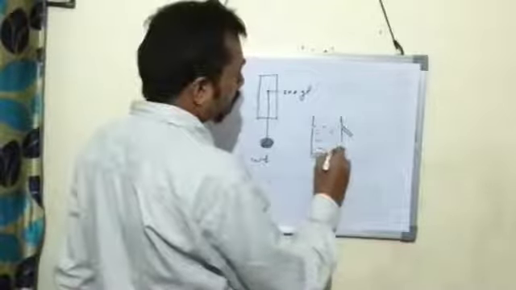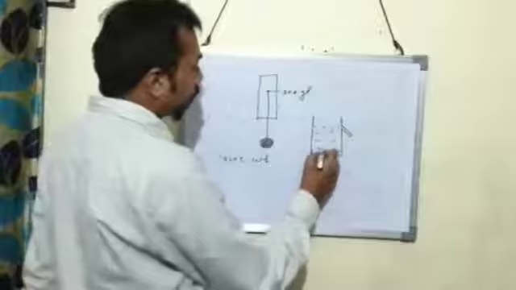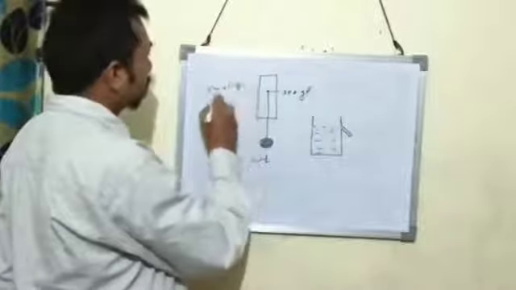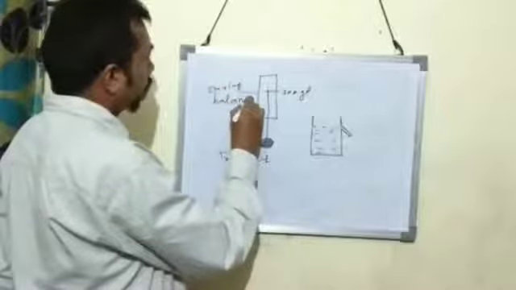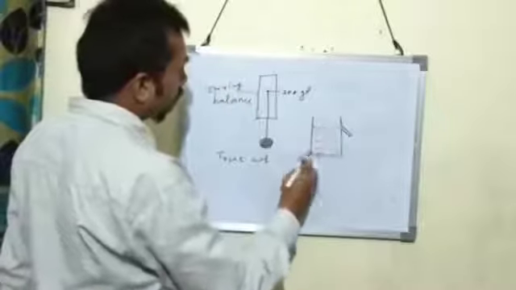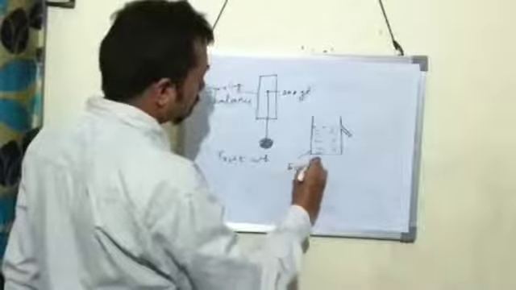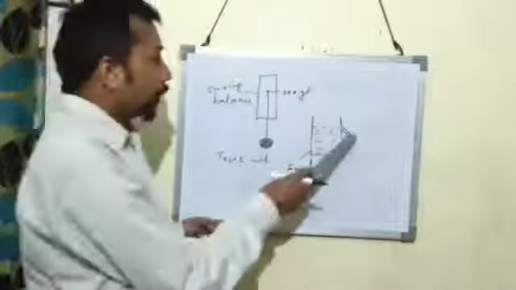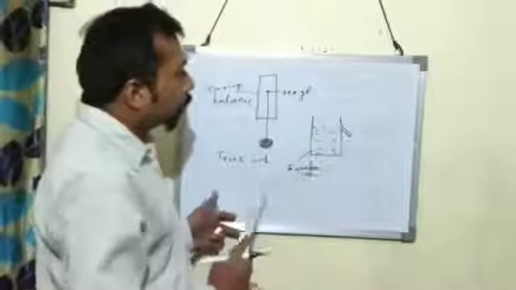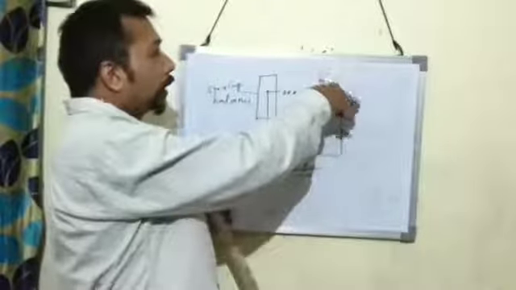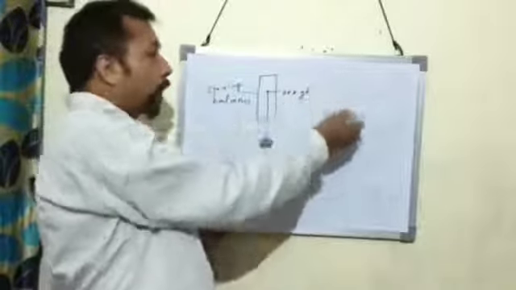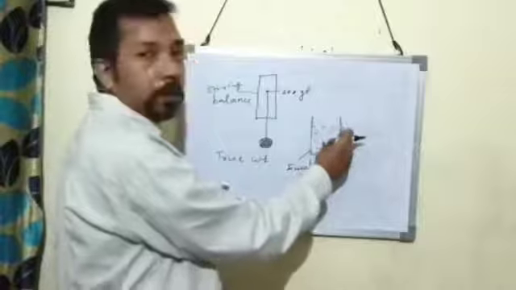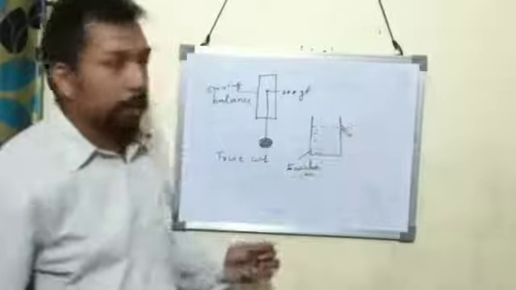Up to the spout, this Eureka can. This is a spring balance. The water is filled in the Eureka can up to the spout. Means if we put one more drop of water, that water will come out through the spout. That much water is filled.